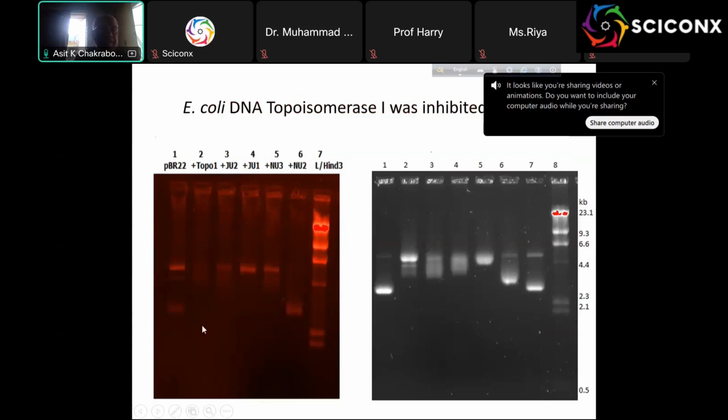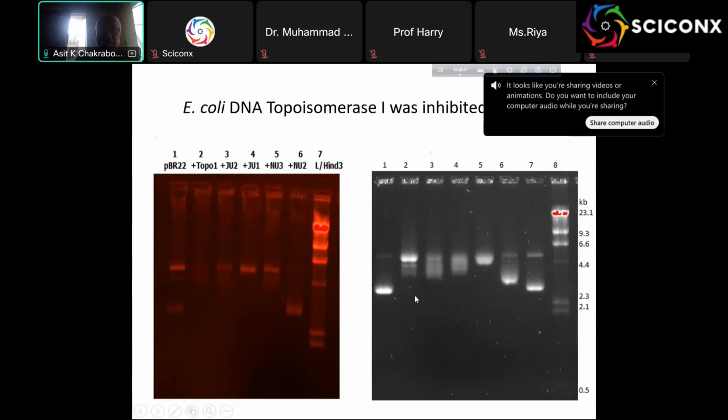Here you see different other plant extracts, like NU2 and NU3. We did an RNA polymerase assay. Here NU2 shows some inhibition of supercoiled plasmid relaxation to relaxed plasmid. That is the DNA topoisomerase assay. This is supercoiled plasmid relaxed into relaxed pBR322, and this is the lambda HindIII marker. And here we clearly show the supercoiled band.